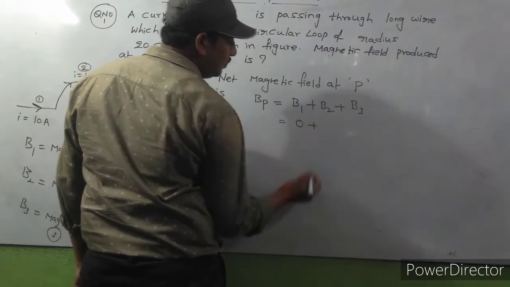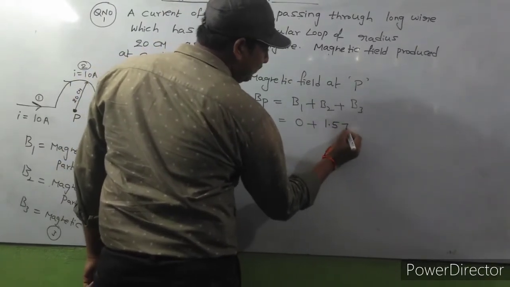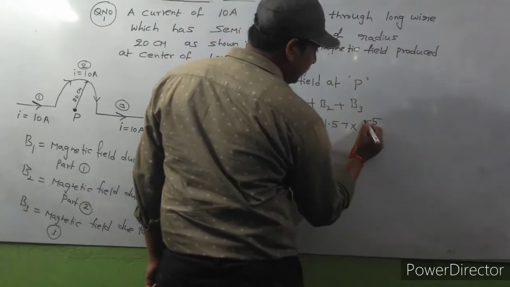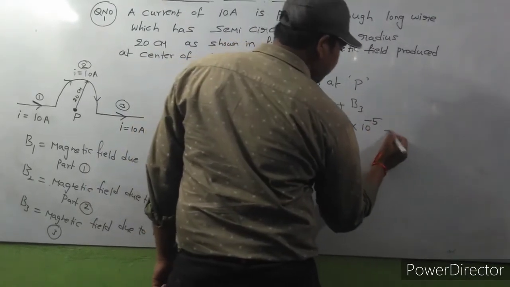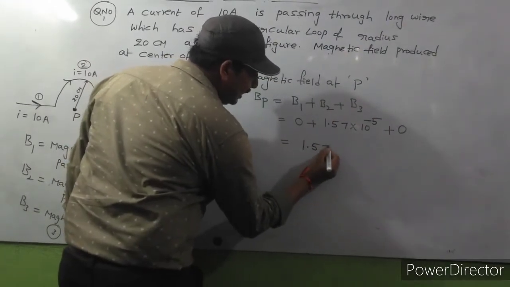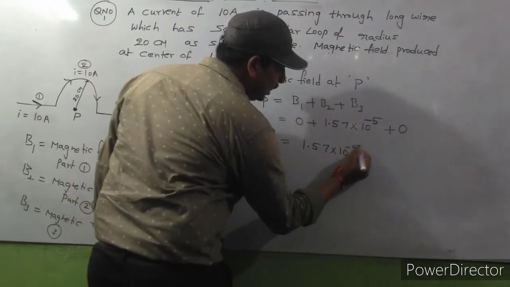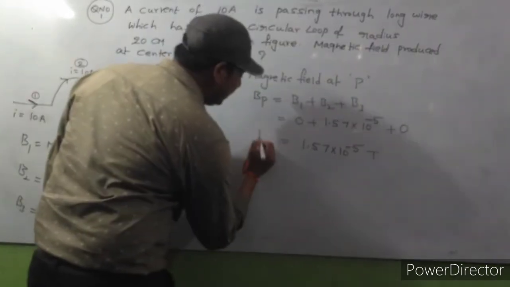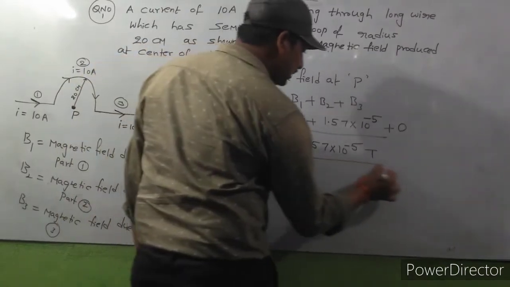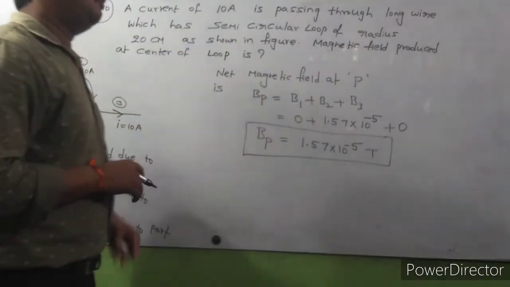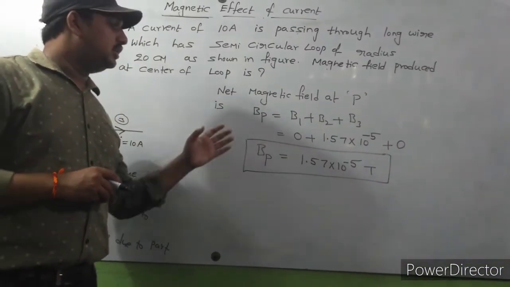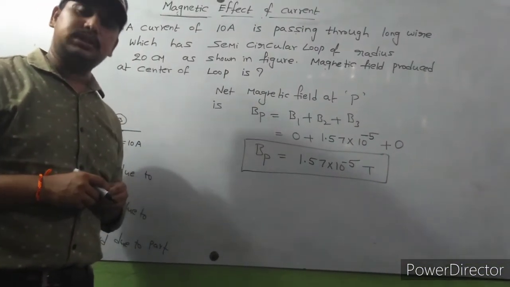B1 value is 0, B2 value is 1.57 into 10 power minus 5 Tesla plus B3 value is 0. So finally what we will get? 1.57 into 10 power minus 5 Tesla. So the net magnetic field at the point P is 1.57 into 10 power minus 5 Tesla. So this is the solution of this question.